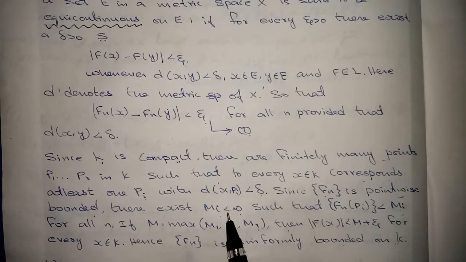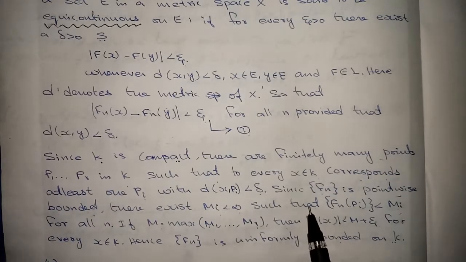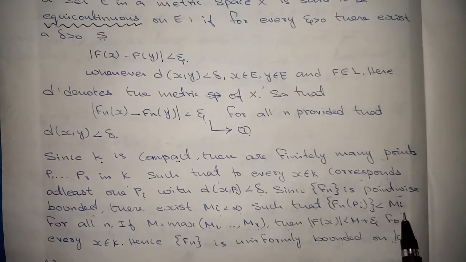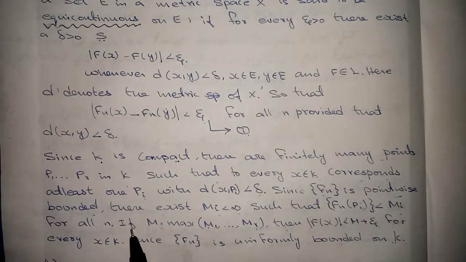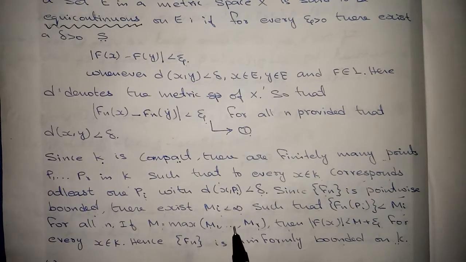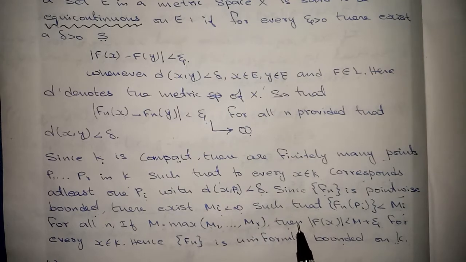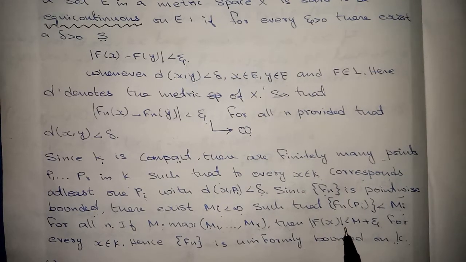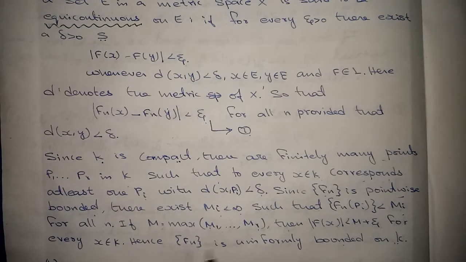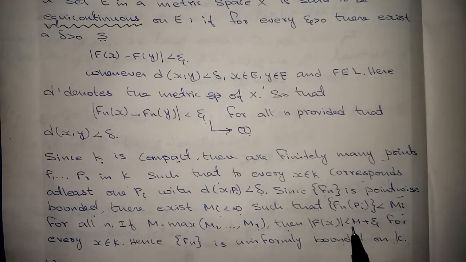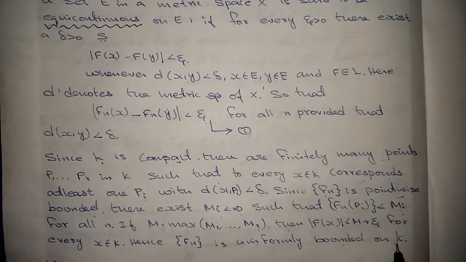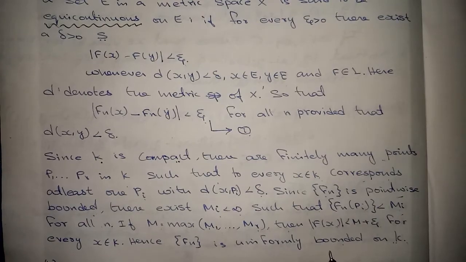Since fn is pointwise bounded, as given in the theorem, there exists Mi less than infinity such that the absolute value of fn(pi) is less than Mi for all n. If M is chosen as the maximum of M1, M2, etc., Mr, then absolute value of fn(x) less than M plus epsilon for every x belonging to K. We have proved that fn is uniformly bounded on K. Hence we prove the first part.